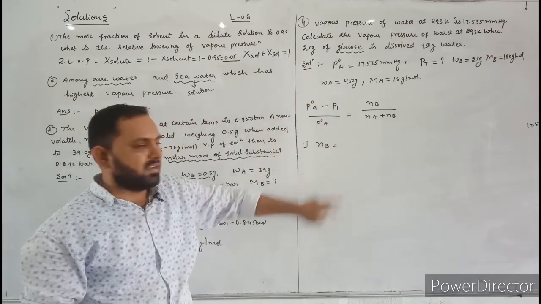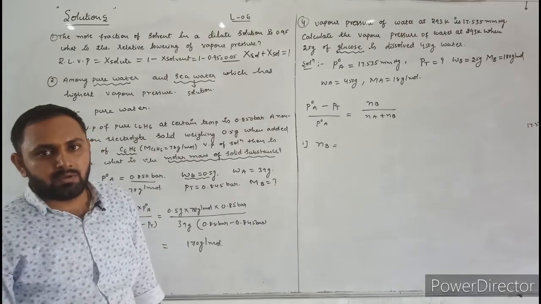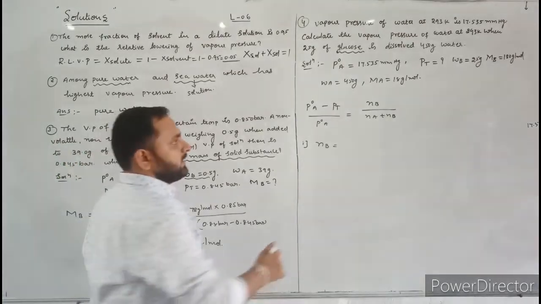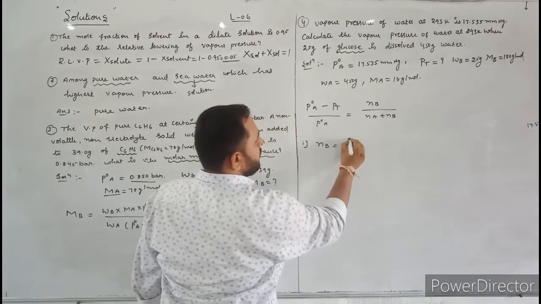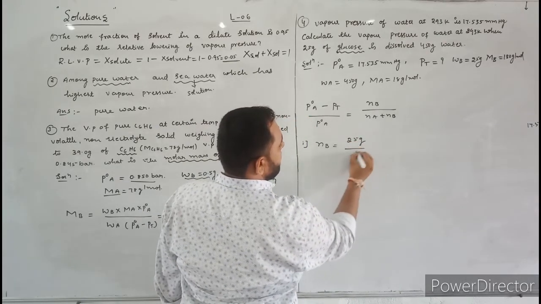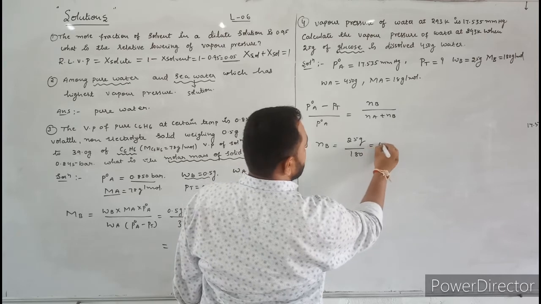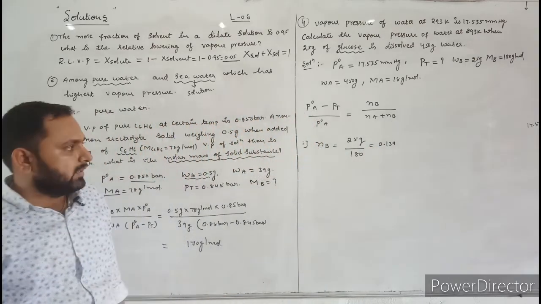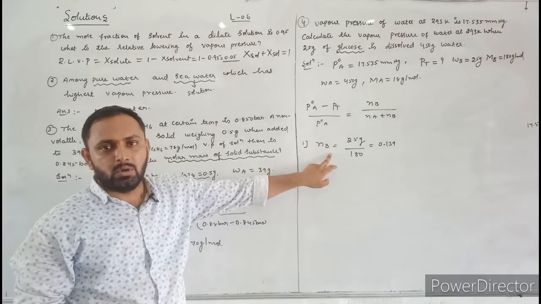Here the number of moles of glucose is equal to the given mass of glucose divided by the molecular mass of glucose. What is the given mass here? 25 gram divided by 180. Then you will get 0.139. This is the number of moles of glucose.